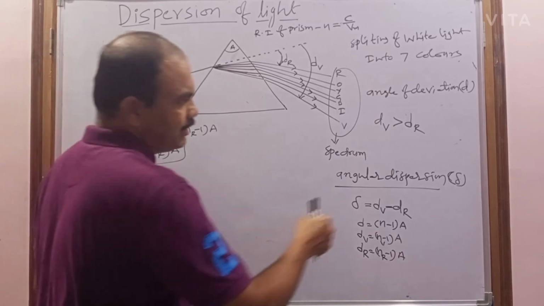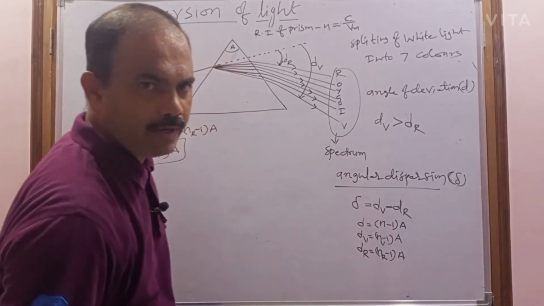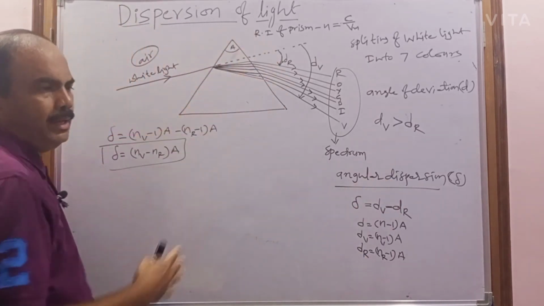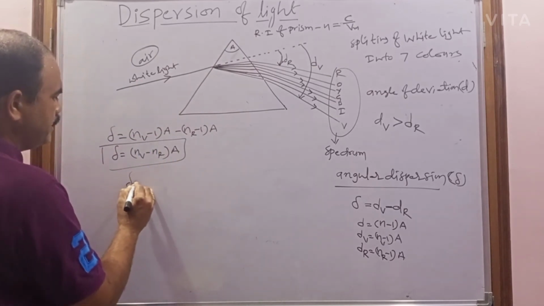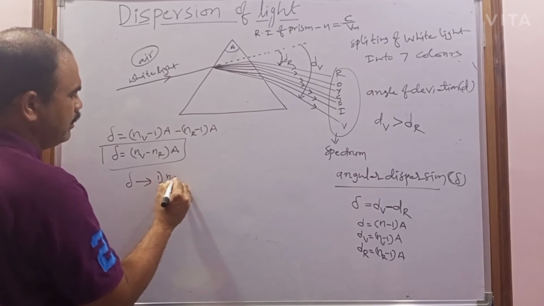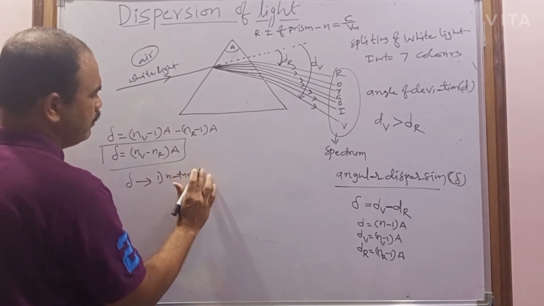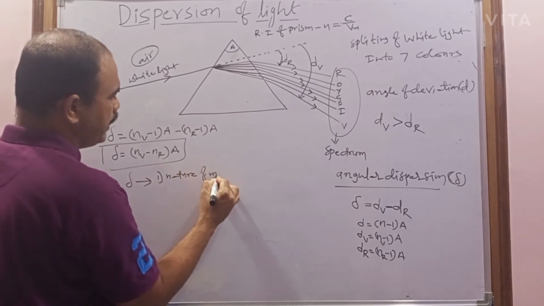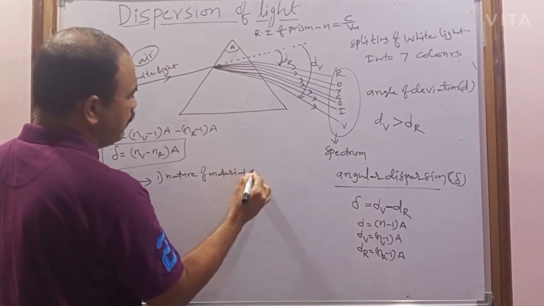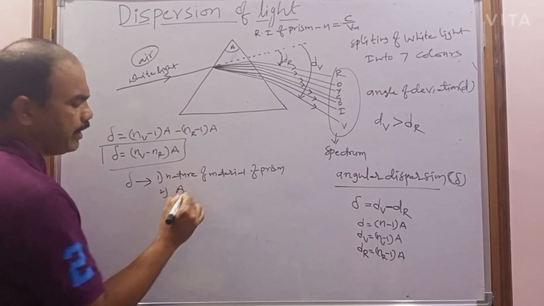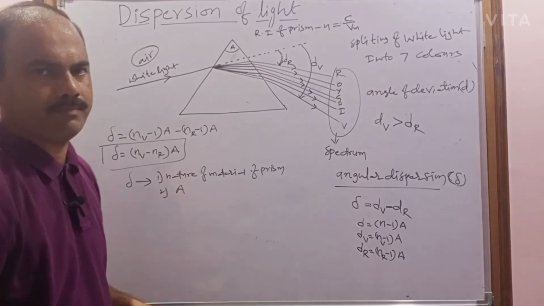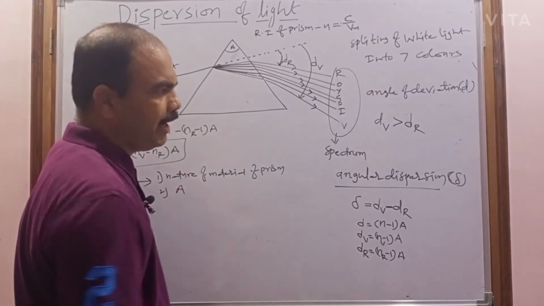And that's why the angular dispersion depends upon the nature of the material as well as the angle of the prism. So the angular dispersion depends on, first, the nature of the material of the prism, and second, A, which means the angle of the prism. So this is about the angular dispersion.